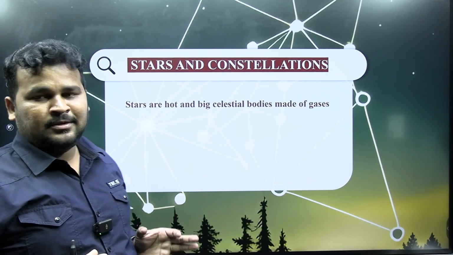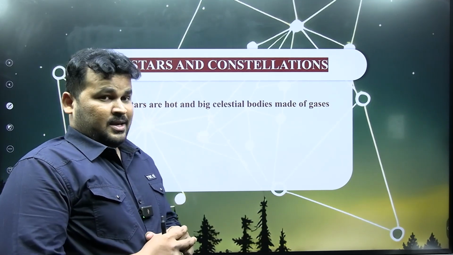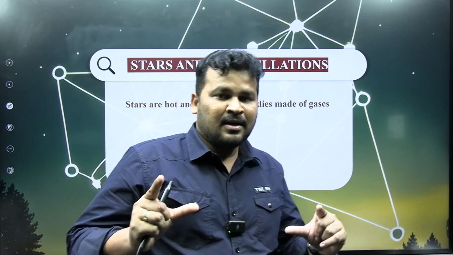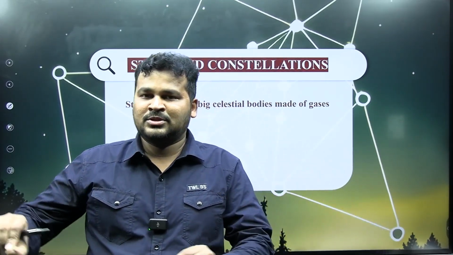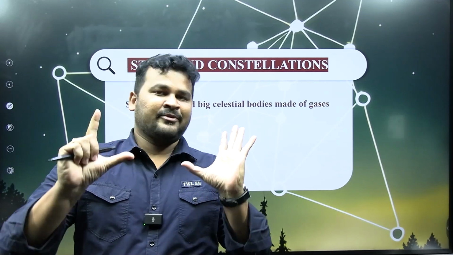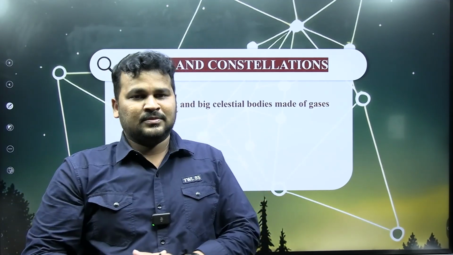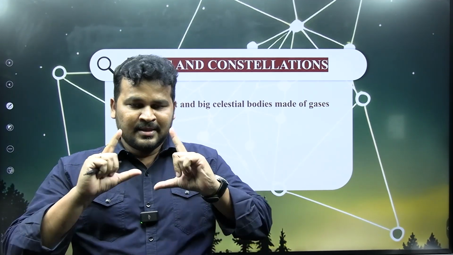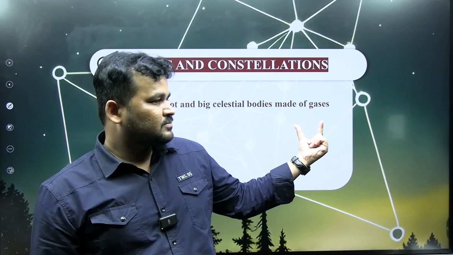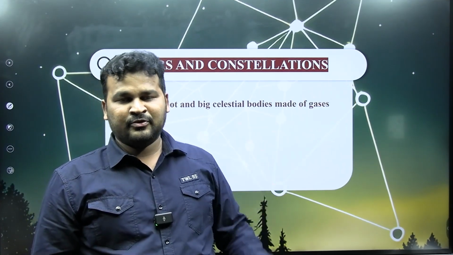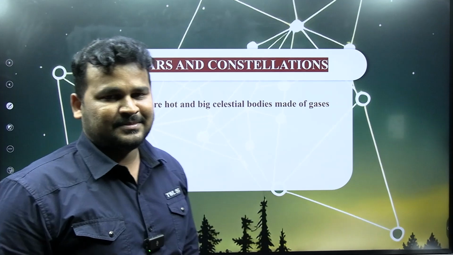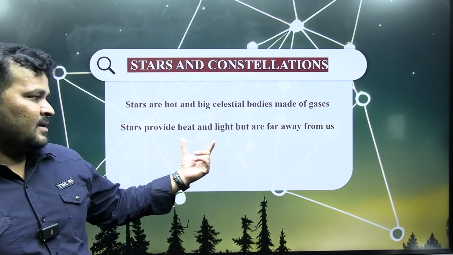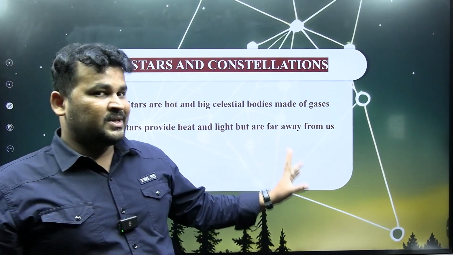Stars are hot and big celestial bodies made of gases. We know that the sun is a star, made up of hydrogen and helium. In a similar way, stars are also made up of hydrogen and helium gases. Stars provide heat and light but are far away from us.